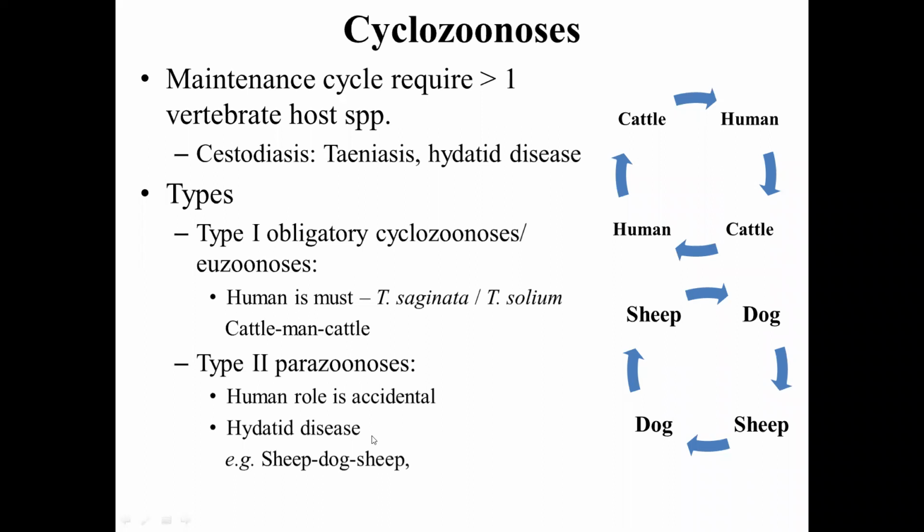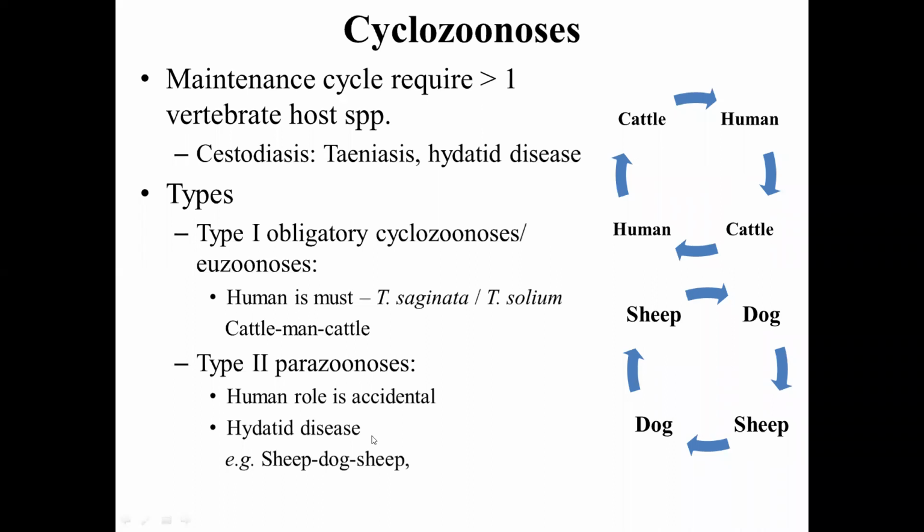Cyclozoonosis means more than one vertebrate host species. That is, in other words, 2 or more are compulsorily required for the perpetuation in the nature. And this can be further categorized into 2: type 1, obligatory cyclozoonosis, or euzoonosis, wherein human must be mandatorily involved. No human, no transmission. That's what it is.